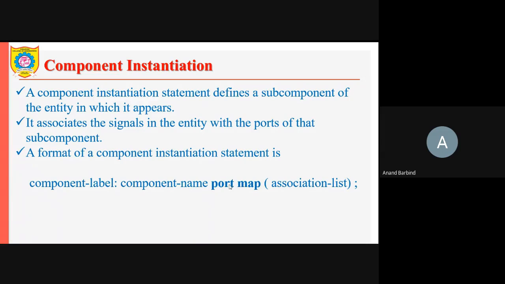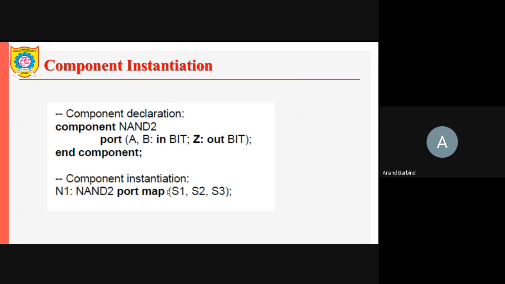That means where the outputs and inputs of that component will be connected is shown with this association list. A single component can be instantiated any number of times. For example, if you are having a NAND2 component, then that NAND2 component can be instantiated any number of times, depending on how many NAND gates you need in that particular circuit.